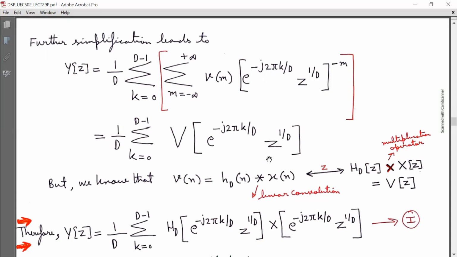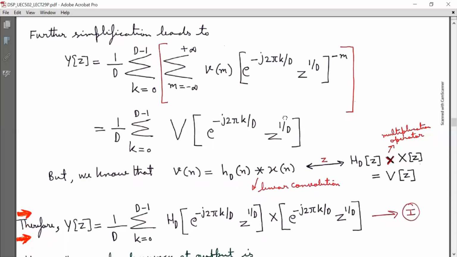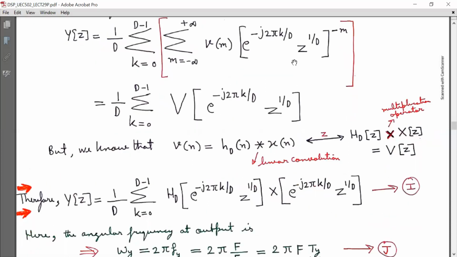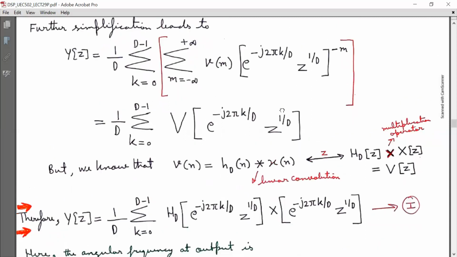This is also a Z transform in which scaling in frequency domain is there. So Yz is equal to 1 by d summation k running from 0 to d minus 1 capital V bracket e raised to power minus j 2 pi k by d z raised to power 1 by d. This is just a simple concept of signal system.